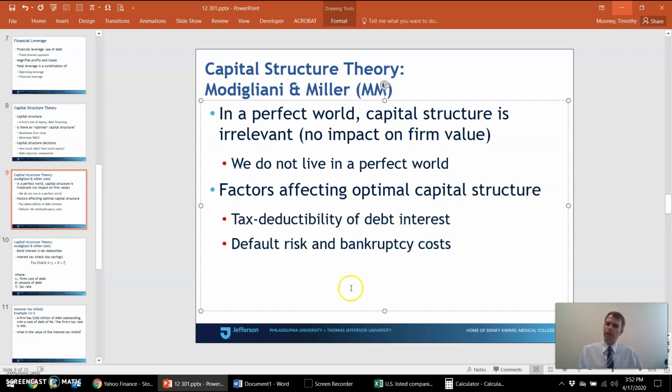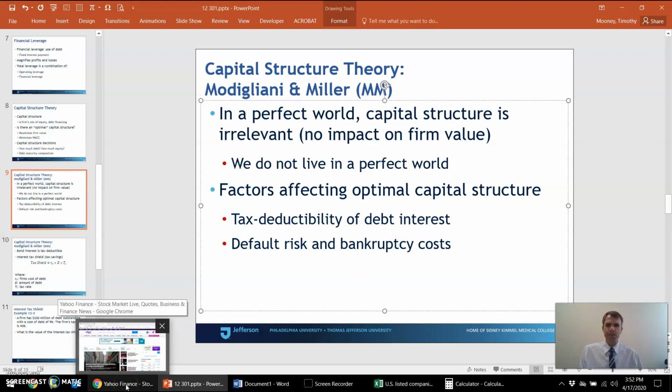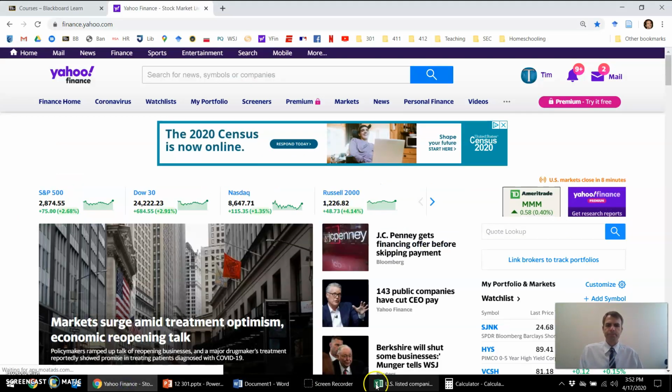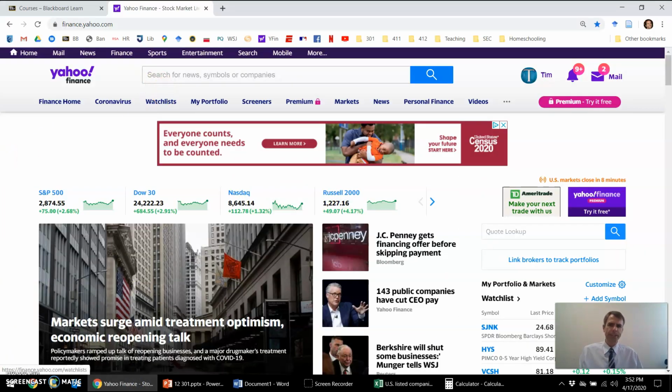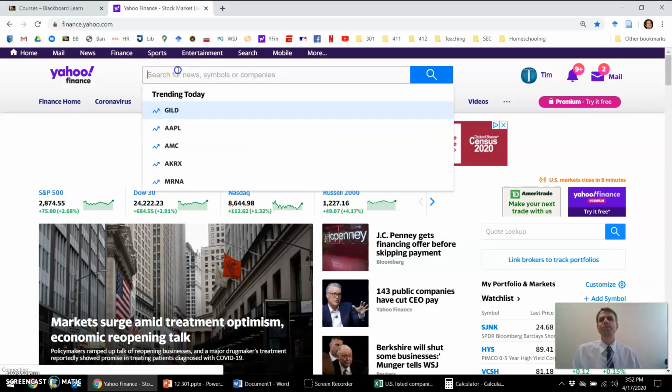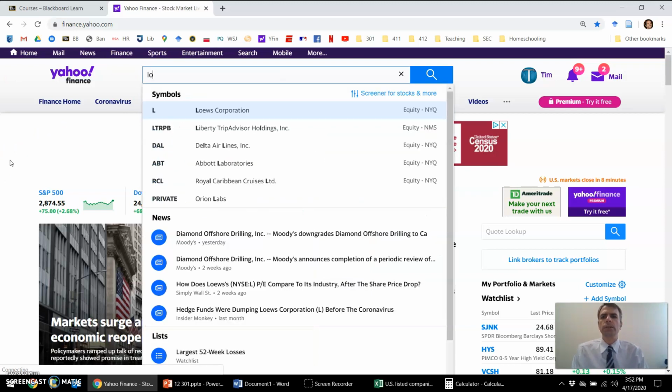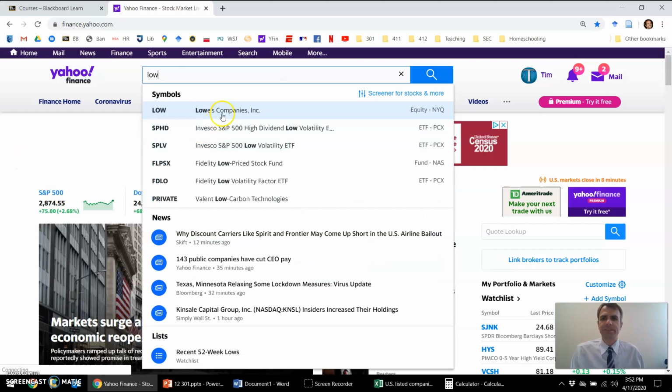Right? So firms can pay bond interest with pre-tax dollars. Let's illustrate that with an income statement in real life. So I've got our list of publicly traded U.S. companies on Blackboard that we could use as fodder for Guess the Ticker. I've chosen Lowe's Companies, the retailer, a competitor with Home Depot. Let's guess their ticker. Lowe's, it's L-O-W. Did you get it?